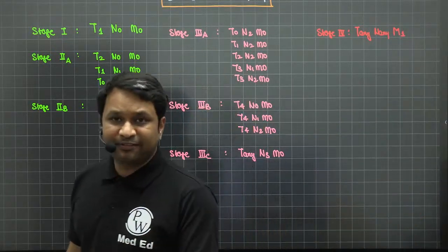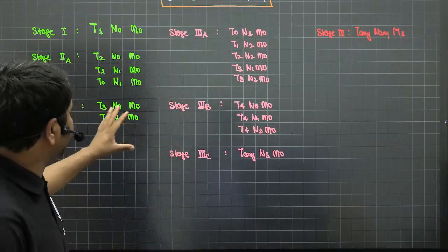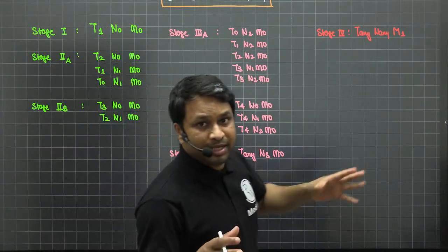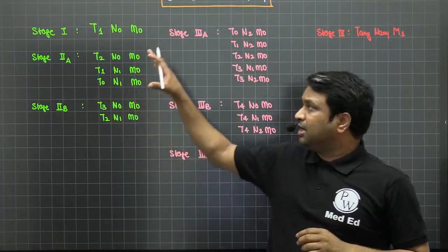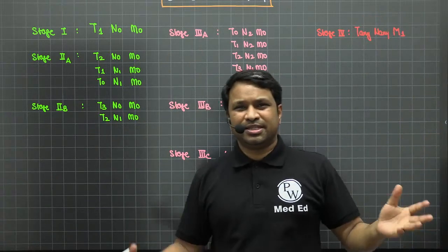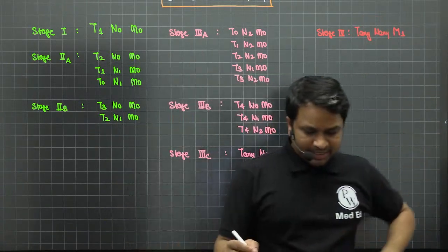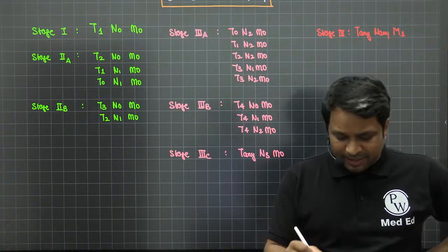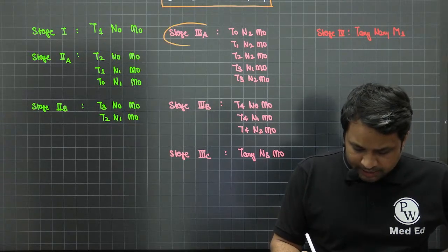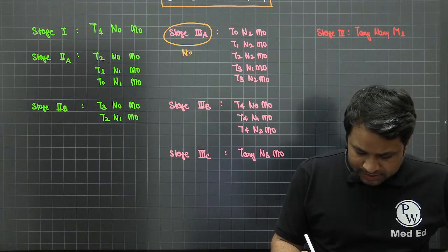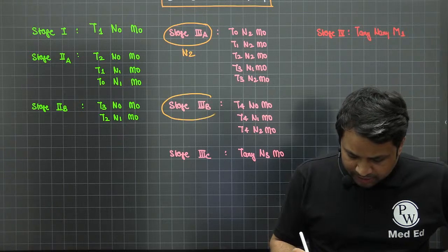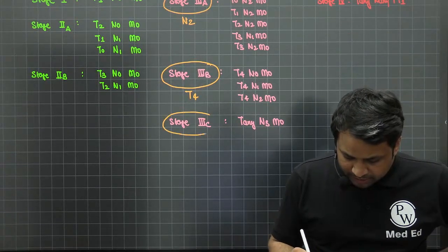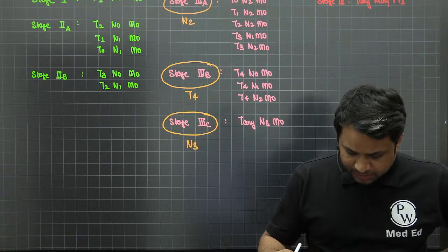So yesterday we learned about TNM, how to do TNM, then today we will see which stage falls according to the combination of these TNM. I know it's a lot of information, okay? So as a student, how will you remember? I'll give you a simple trick. Look, there's a trick for 3A, 3B, 3C. To remember 3A, remember it is N2 disease. To remember 3B, remember it is T4 disease. To remember 3C, remember it is N3 disease. As simple as that. Okay.